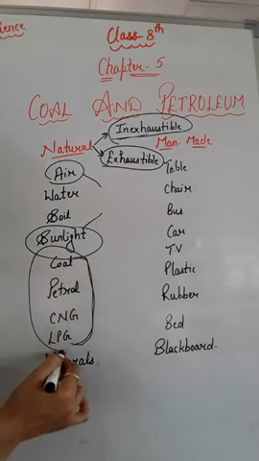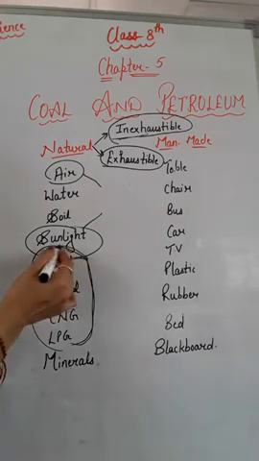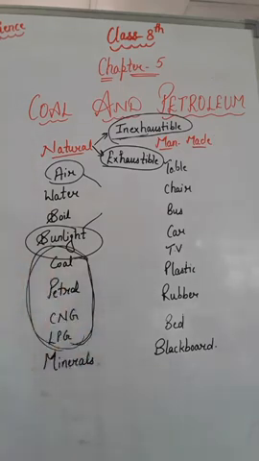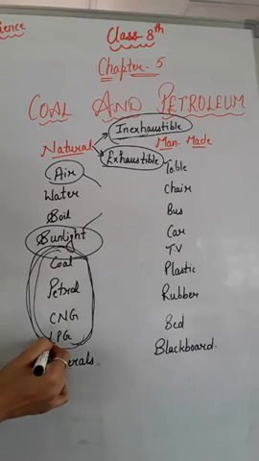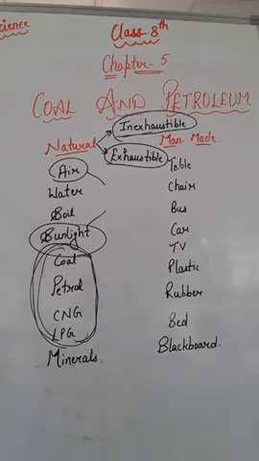If human beings use these natural resources on a large scale, in a large amount, then these natural resources can be exhausted one day, right? They can be finished, right? Because these natural resources are prepared in our earth crust and take many years for their development, for their preparation. Now let us understand how these things can be exhausted by human beings. As we know, coal, petrol, CNG, LPG, all these things are prepared in our earth crust, right? And it takes millions of years, many years for their preparation, right?